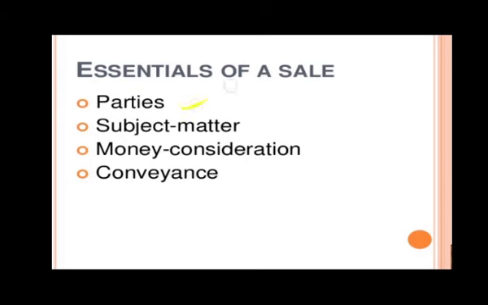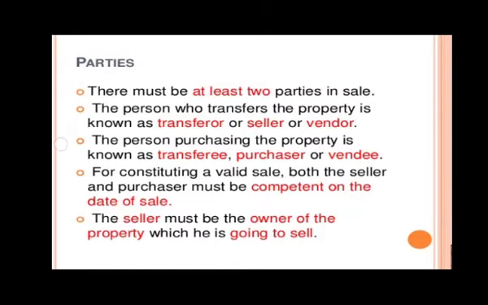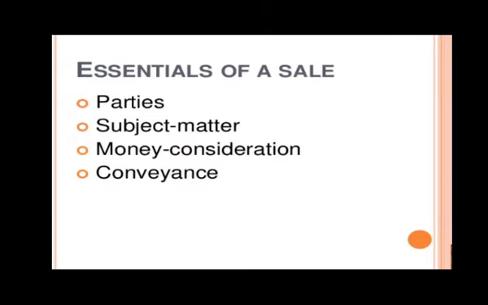Now the essentials are parties, that is buyer and seller. Subject matter, that is the house or anything which is immovable property and is being sold. Then there is money, the consideration. And the last thing is conveyance. Conveyance means transfer of property from one person to another, from seller to buyer. So 4 things we have to see in this particular chapter.